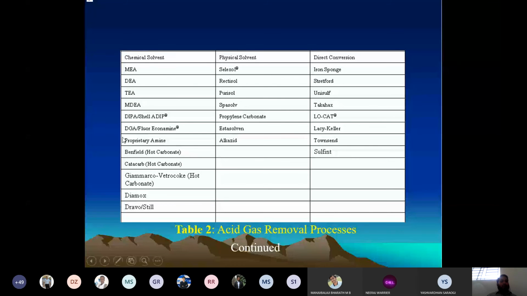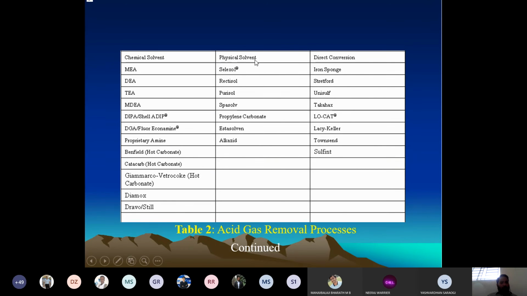Then we have hot carbonate salt, which is heated, and it can be used for the recovery of H2S and CO2. The Benfield process, then the Catacarb process, then the Giammarco-Vetrocoke process. All these processes use hot carbonate, but each has filed a patent separately depending upon the efficiency of the H2S and CO2 they remove. Then we have the Diamox process, then Dravo-Still.